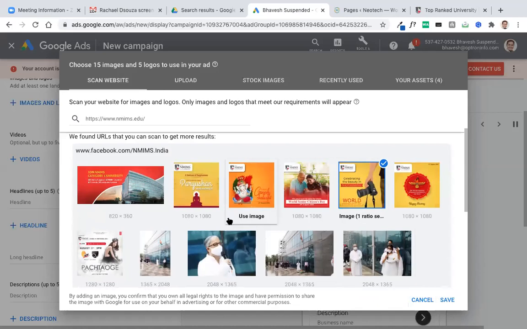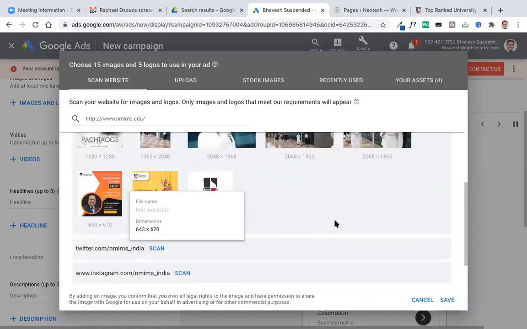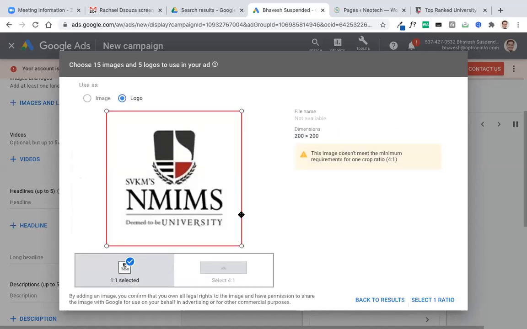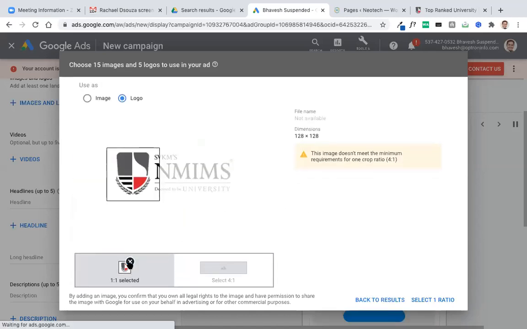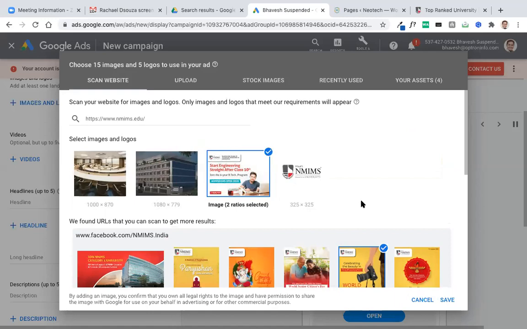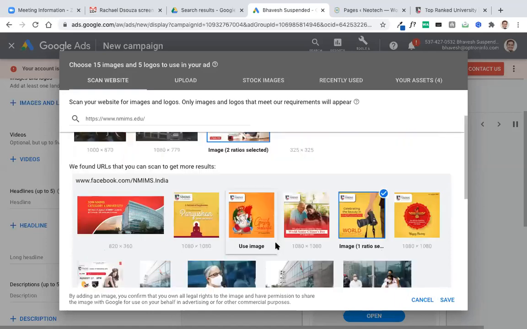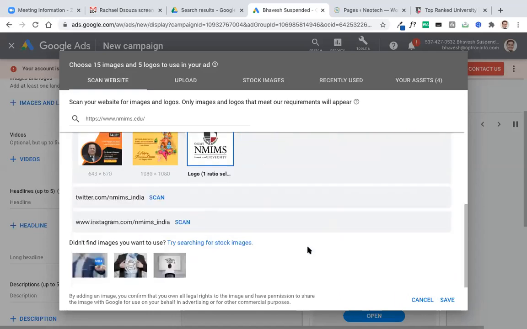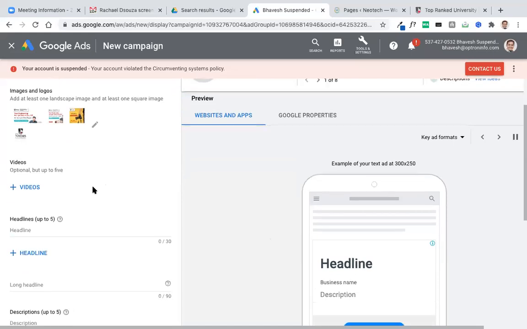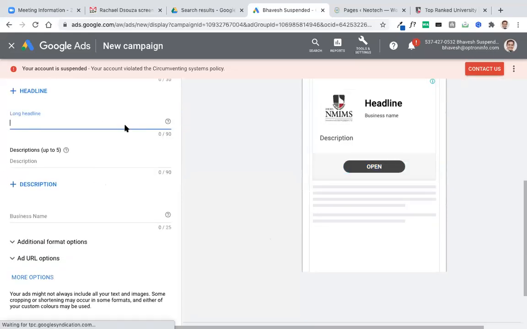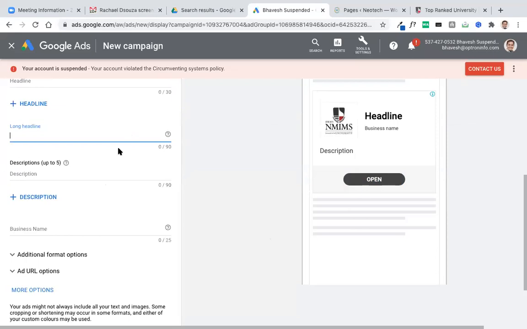This also looks like a square image, and this looks like a square logo. So I will not use this logo. Okay. Save. I'm just showing you right now how it can be done.